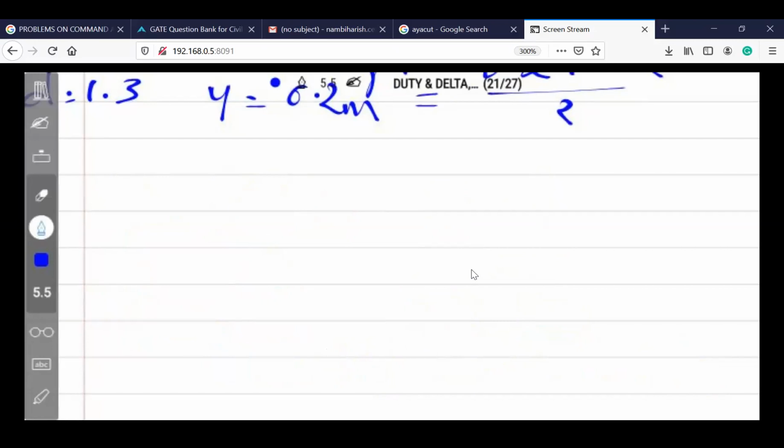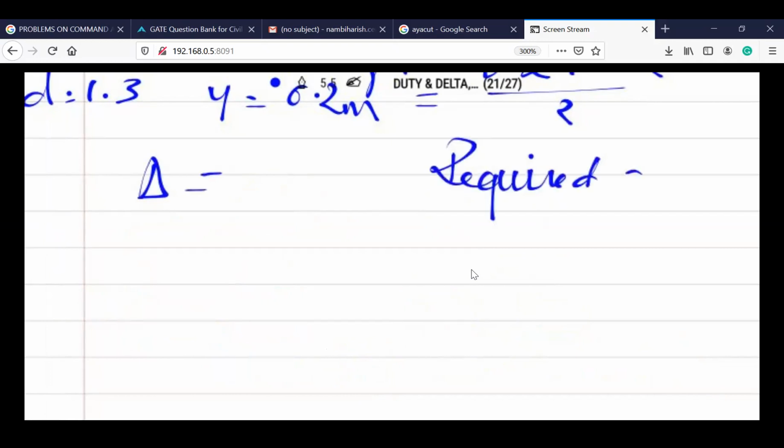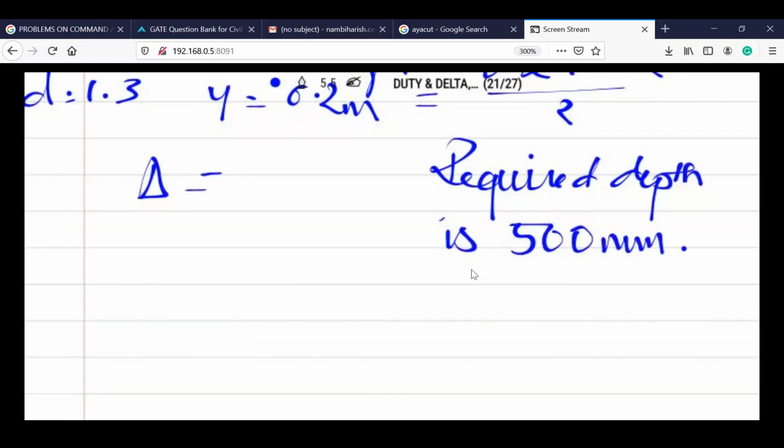So the question is, delta. Okay, fine. The required depth of water is 500 mm. Okay, first data.